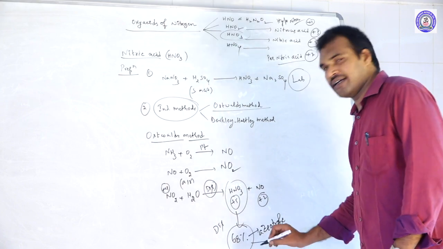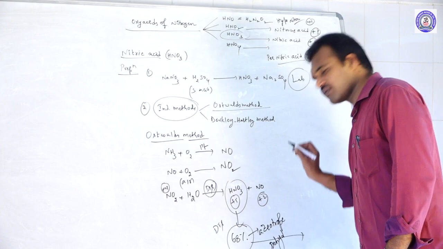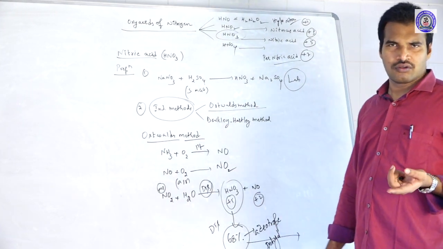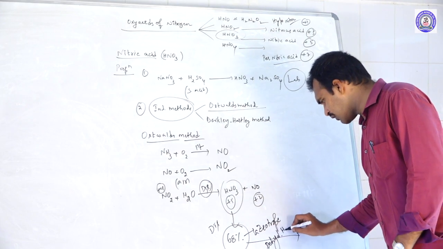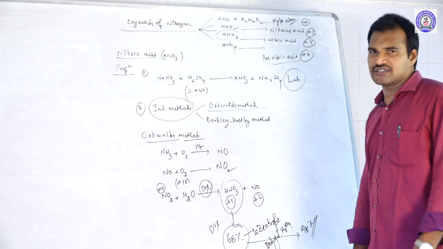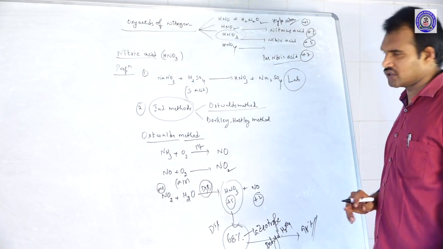But after 68%, how to purify? To purify further, there is no other option. We follow the dehydration technique, by adding a dehydrating agent like H2SO4. If we dehydrate using H2SO4, we can bring it up to 98%. So this is the method of preparation of Ostwald's.